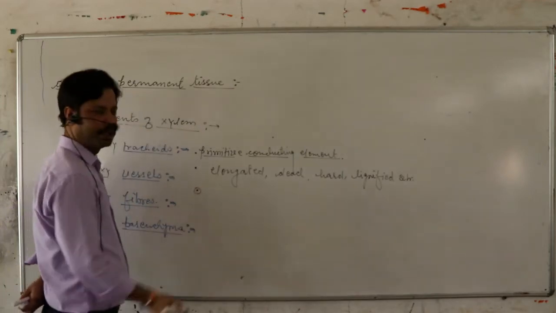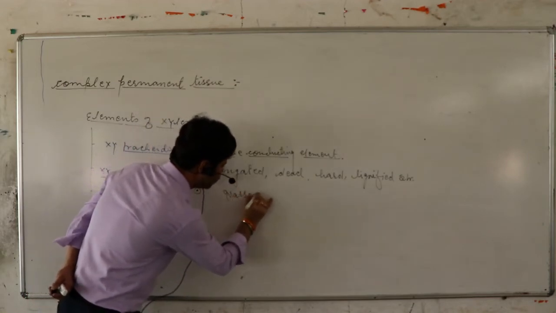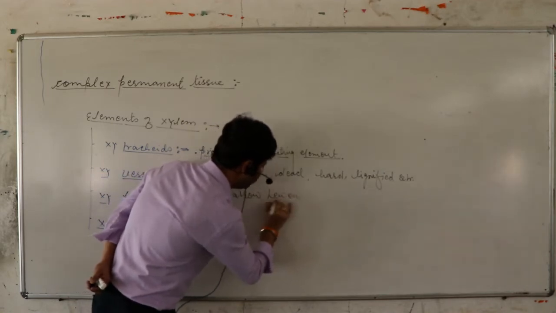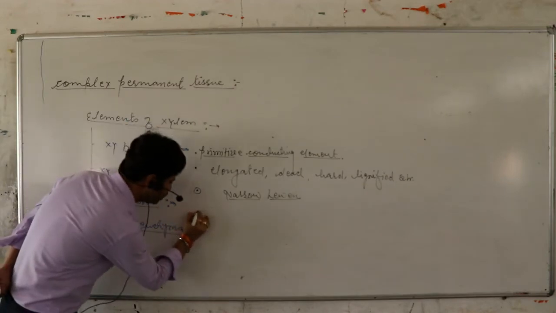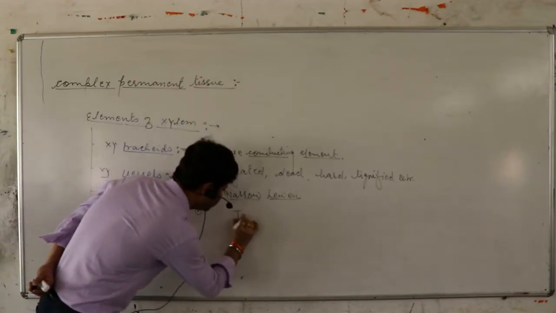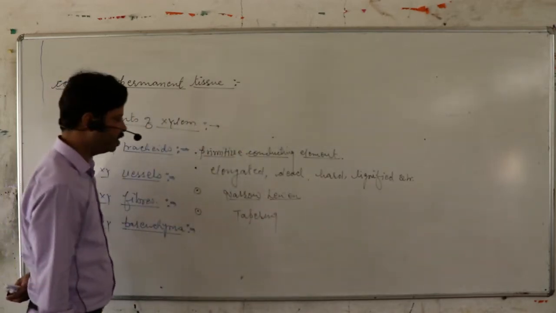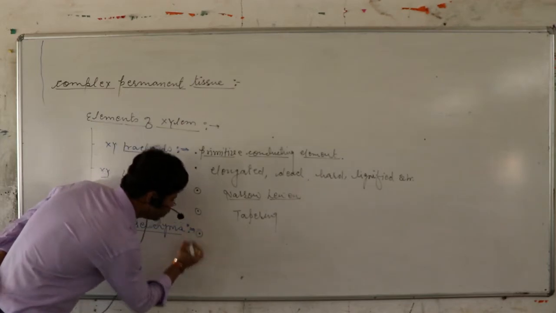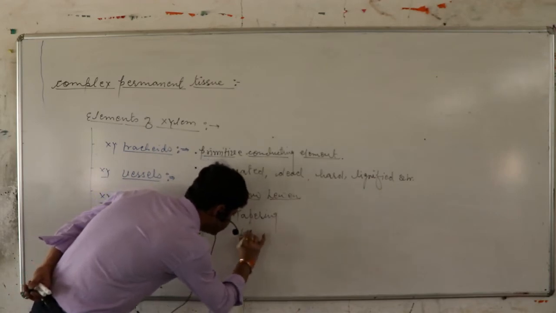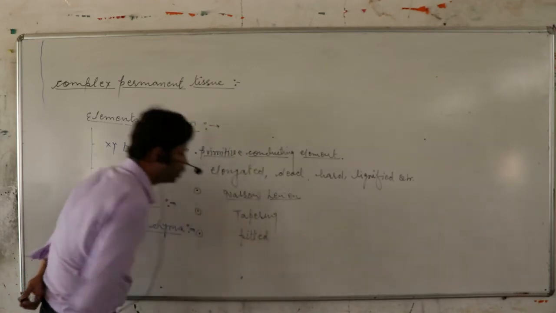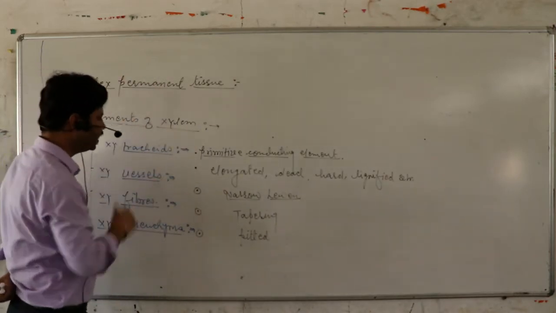Tracheids have a narrow lumen. Tapering, close-ended. These are close-ended structures. These are pitted. Pits are present on the whole surface of the tracheids.